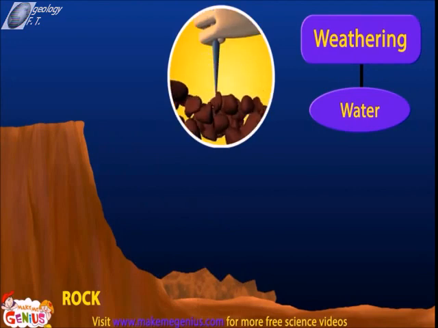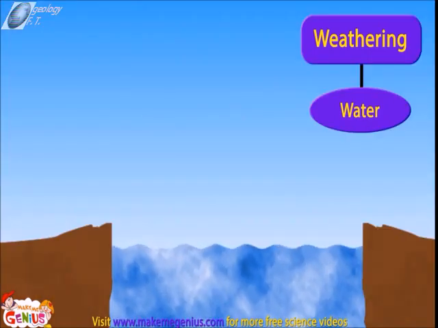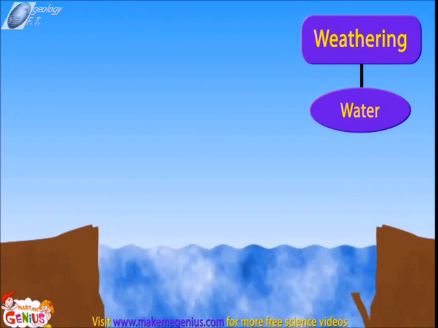Yep, you're right. It's like putting a nail in the rock, and then the rock breaks down when it tries to make space for the nail. There is another way in which water causes weathering. Water in the river breaks the soil on the sides by first making it soft and wet.